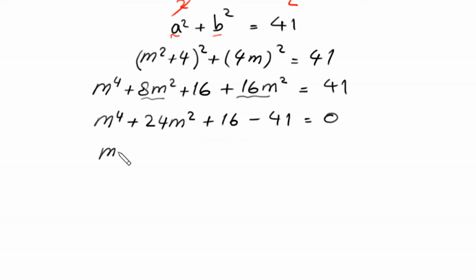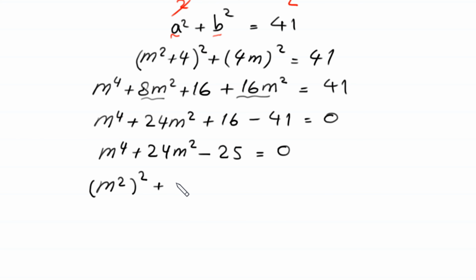Next, m^4 + 24m^2, 16 − 41 will become negative 25 is equal to 0. Now this m^4 can be written as (m^2)^2 + 24m^2 − 25 = 0.